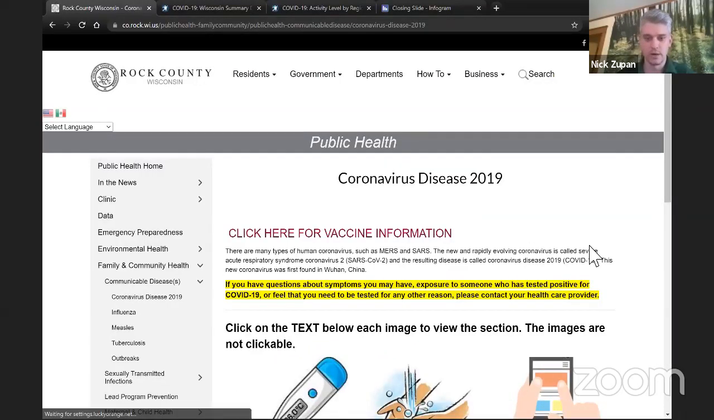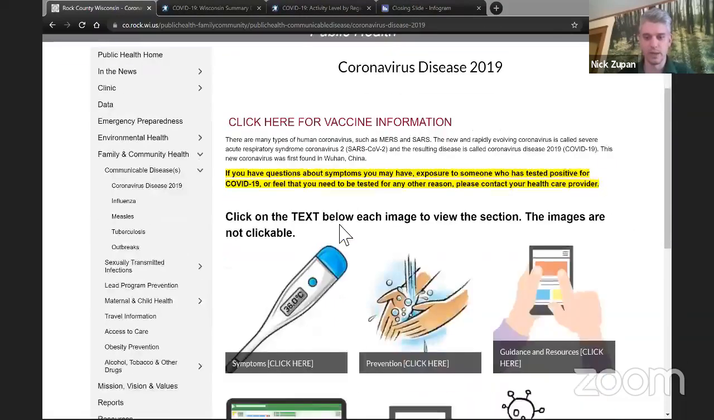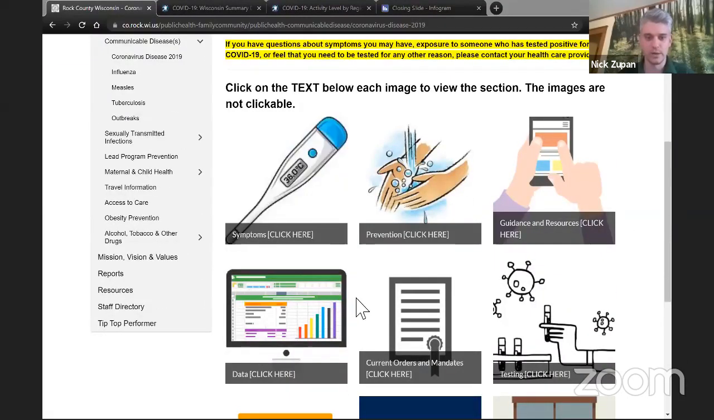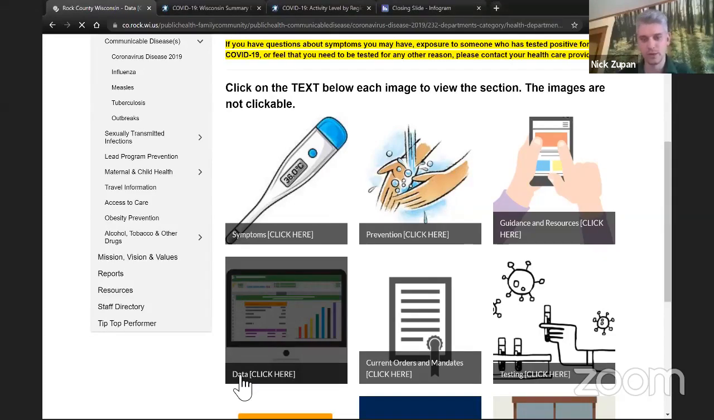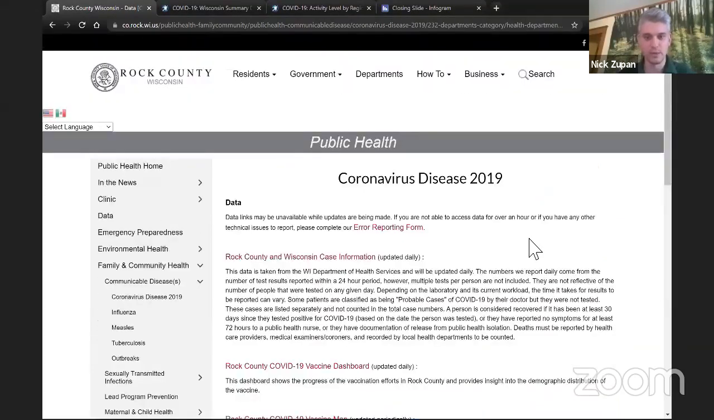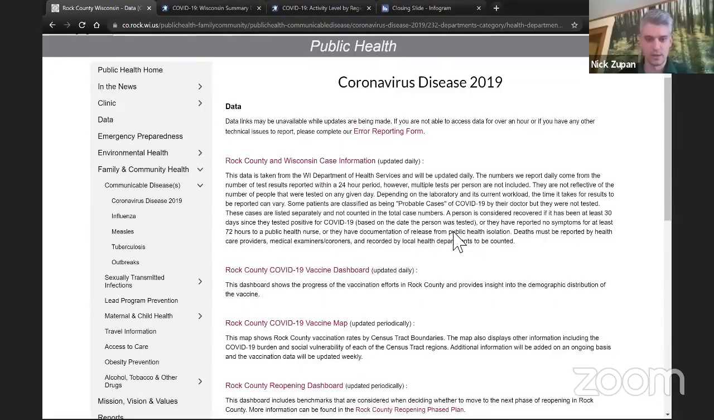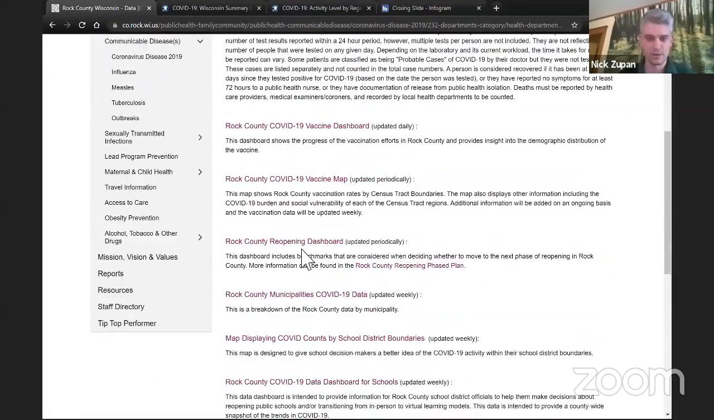And when we look at our information, you can scroll down. We have lots of information on our homepage related to COVID-19. The section that we're going to be visiting today is under the data. So we'll click the data box. That will bring us to all the different data reports that we have related to COVID-19. And the specific dashboard that we're looking at today is the Rock County Reopening Dashboard.